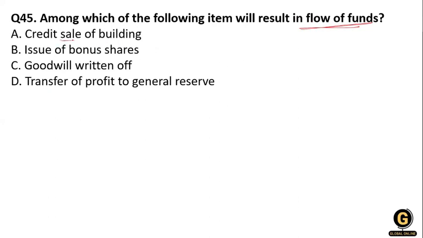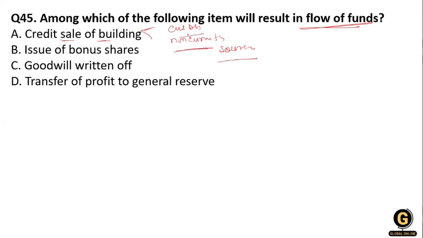In the credit sale of the building, we can see there is a source of funds. There is a relationship between current assets and non-current assets.